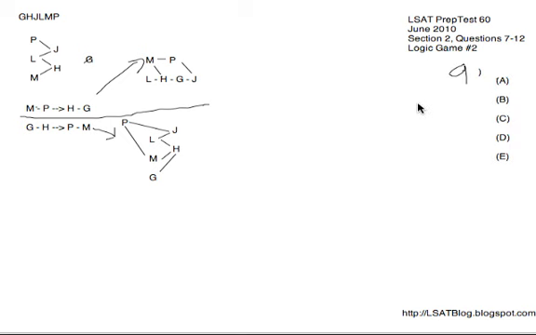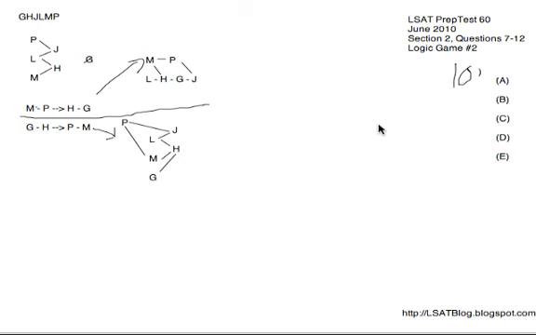Next, number 9, how many different people could appear 6th, meaning last? Well, we couldn't have G last, so I'm going to cross that off. We couldn't ever have any of P, L, or M last, because they always got to have somebody after them. So P's gone, M's gone, and L's gone, leaving H and J. In this top diagram, we could easily have J last, and in the bottom diagram, we could easily have either J or H last. So we get J and H is the 2 right there, so choice D for number 9.